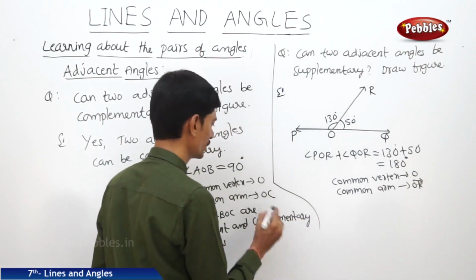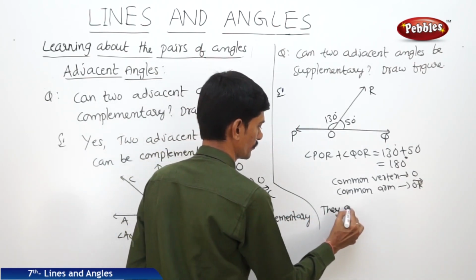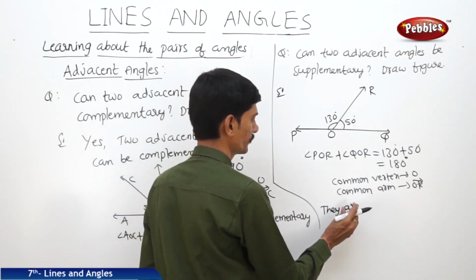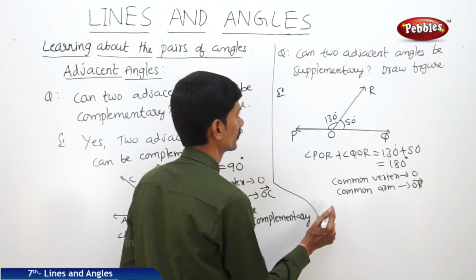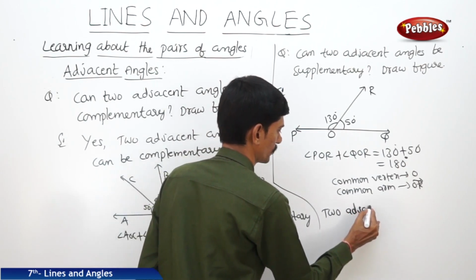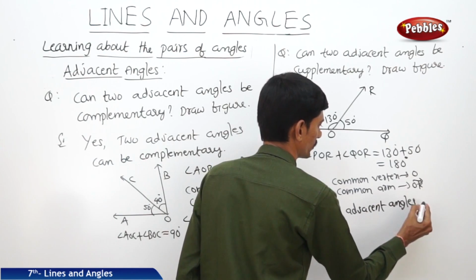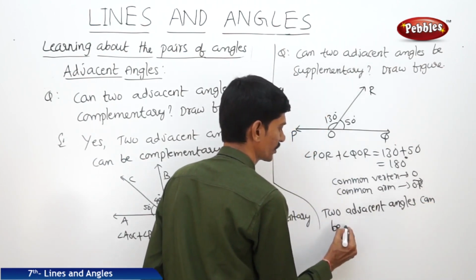So we can write that two adjacent angles can be supplementary.